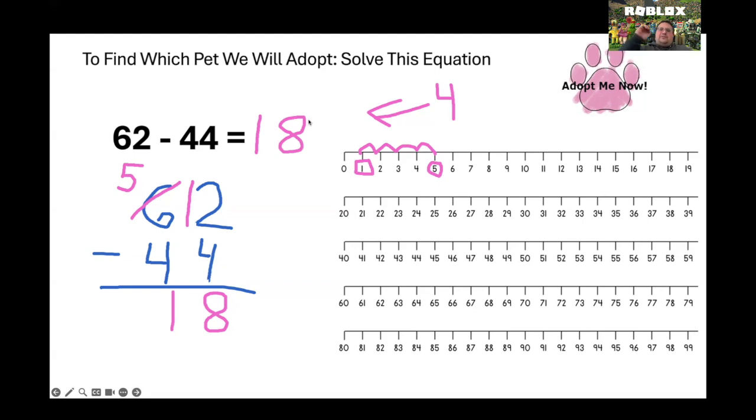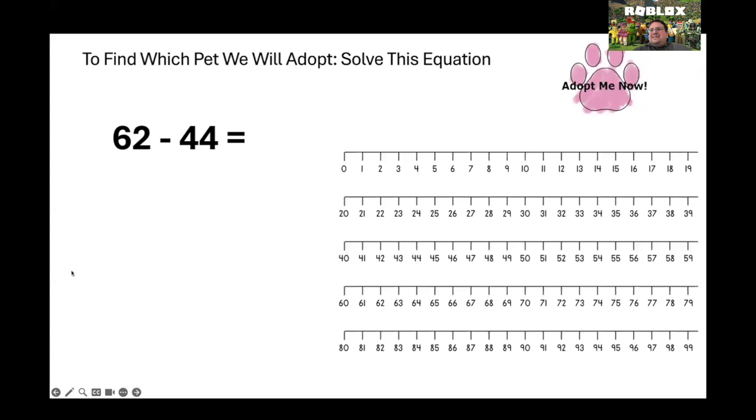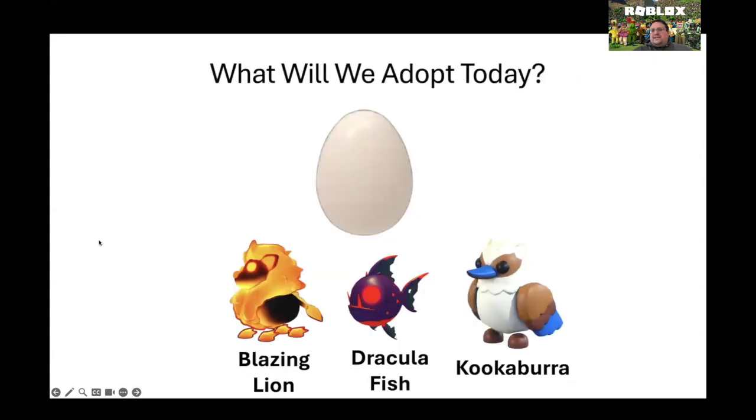If you got that right, give yourself a big thumbs up. Awesome job. And let's eliminate one of our animals. Our snake has been eliminated. So we are down to the blazing lion, the Dracula fish, and the kookaburra. If you want to make a change to your guess, make it now. And we are going to take a look at our next equation.